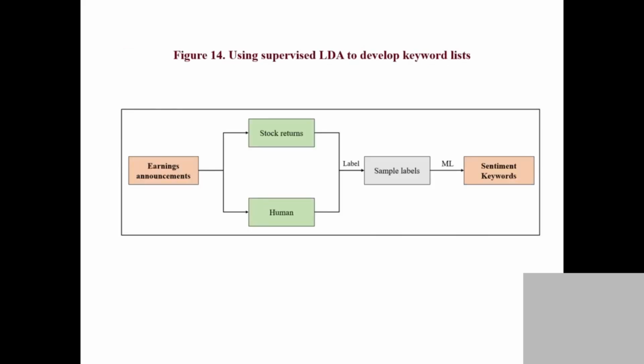So let's look at another example. When we do sentiment analysis in the human world, without the machine, first you have the earnings announcement, right? And we can tell by ourselves which words are positive words and which words are negative words, and use the positive and negative words to predict future stock returns. Make sense? So in a world without AI, we use the earnings announcement to get the positive and negative words, and use the human-identified words to predict future stock returns.